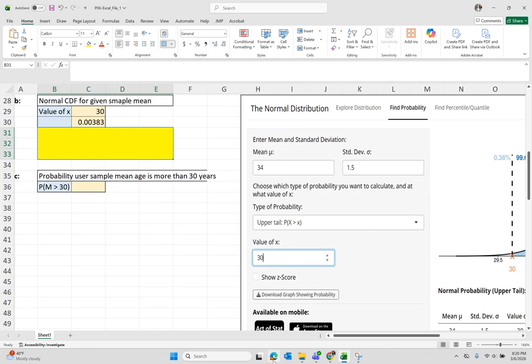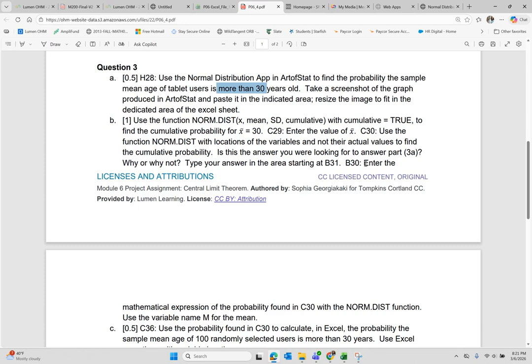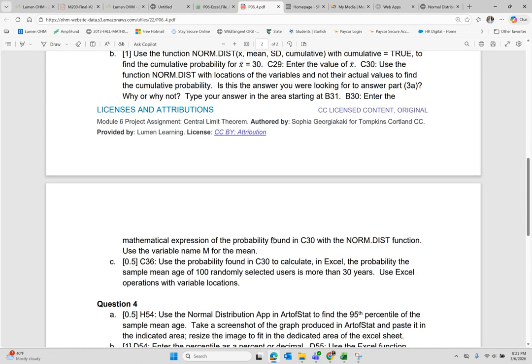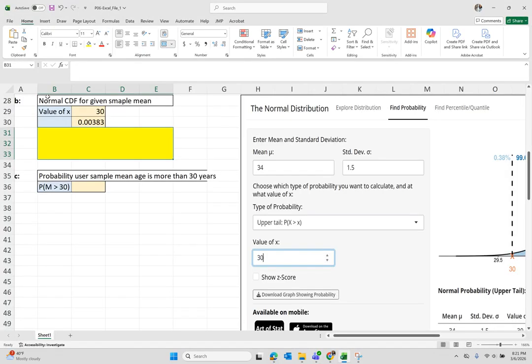So it still asks us to write a mathematical expression in B30, the mathematical expression of the probability found in C30. Now be careful here that we are doing the distribution of the sample mean, and therefore it's not the probability that X is less than 30. It is the probability that your sample mean is less than 30. So it tells us to use the variable name uppercase M for the sample mean. So we want the probability that the uppercase M will be less than 30 here.